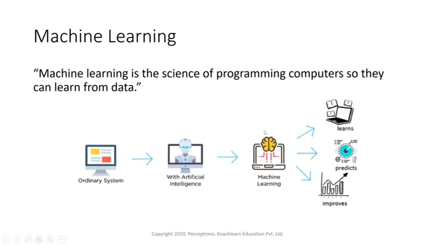So that learning of the machine, where the machine is trying to learn from the data, is called machine learning. By learning from the data, it is also capable of understanding and interpreting what is within the data, and also predicting on top of the data.